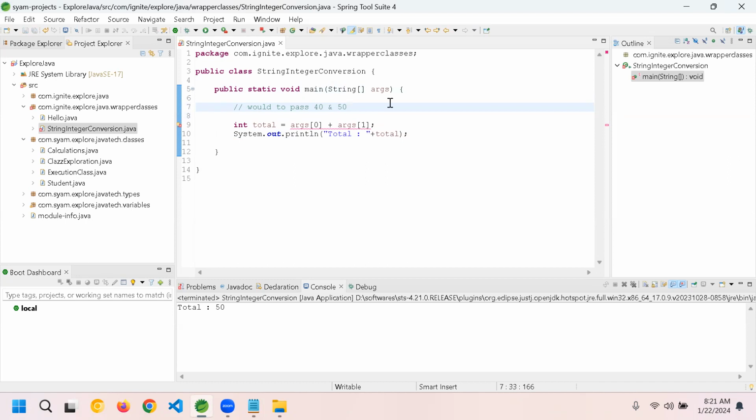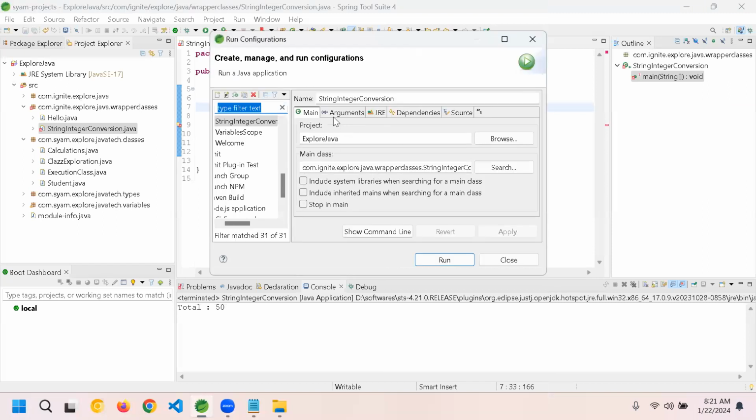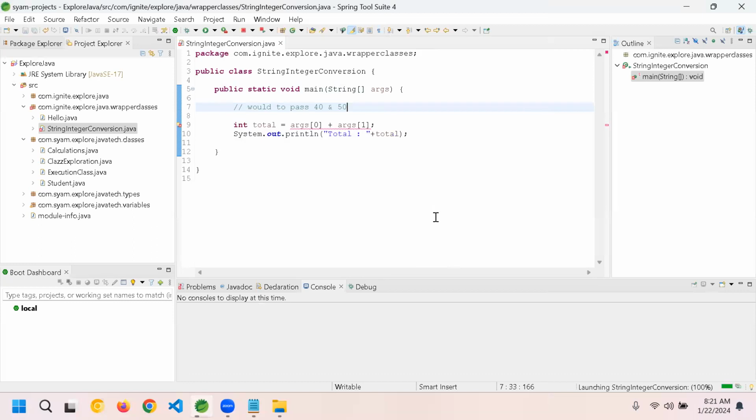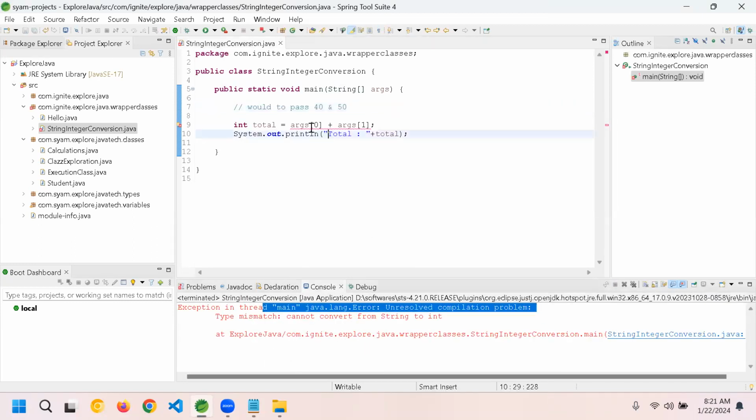I'll write it also. See, it is showing an error. We'll fix it. Right click, run as, run configuration, arguments. I'll pass it as 40 and 50. Right? I'm passing only 40 and 50. Let's say I want to run it. It will say there is an error. It is saying unresolved compilation problem. Now, I want integers, right? I don't want strings, but it is expecting strings, right?